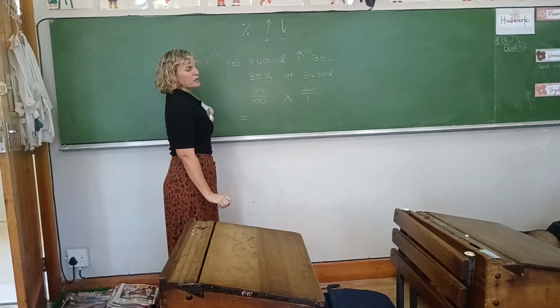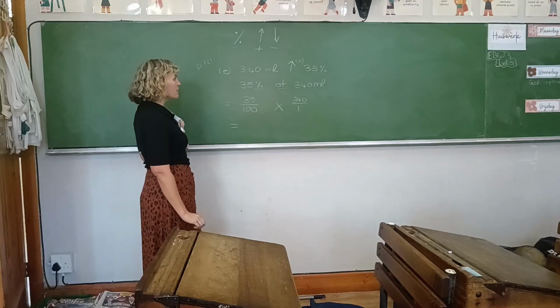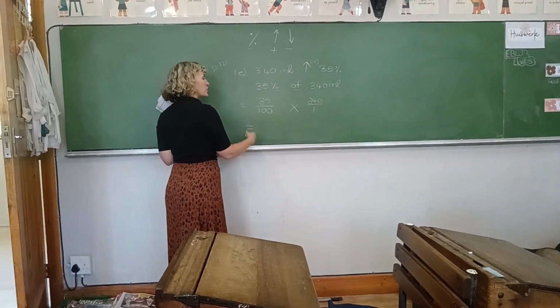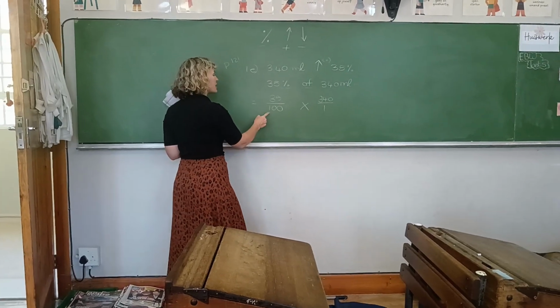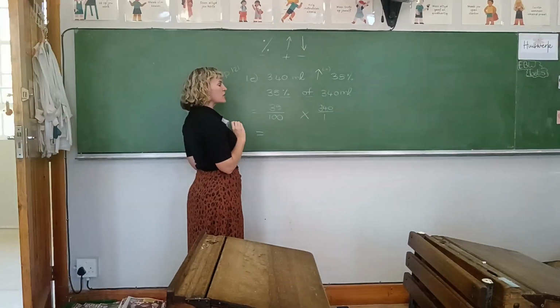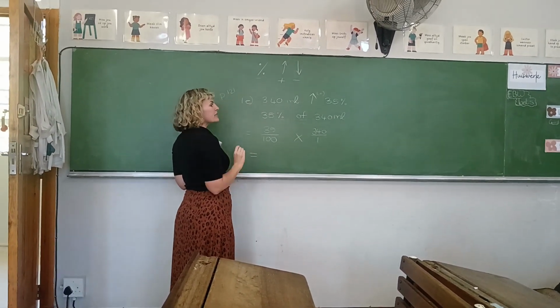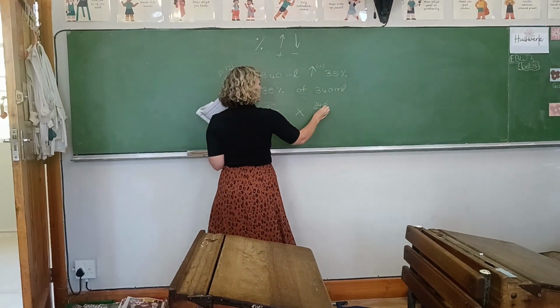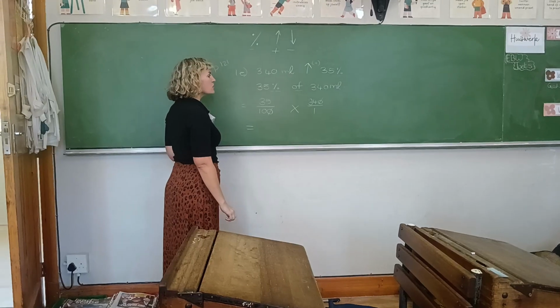Nou gaan ons 'n spelletjie speel. Now we play a game. What is that game? We want to make 100 1. You want to try and get these numbers as small as possible to make your calculations easier. So, die eerste ding wat jy raak sien is 'n 0 en 'n 0. You always cancel your zeros.